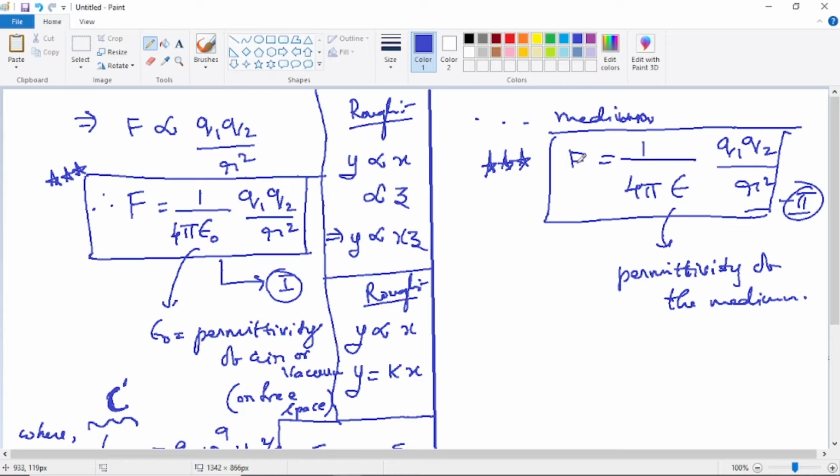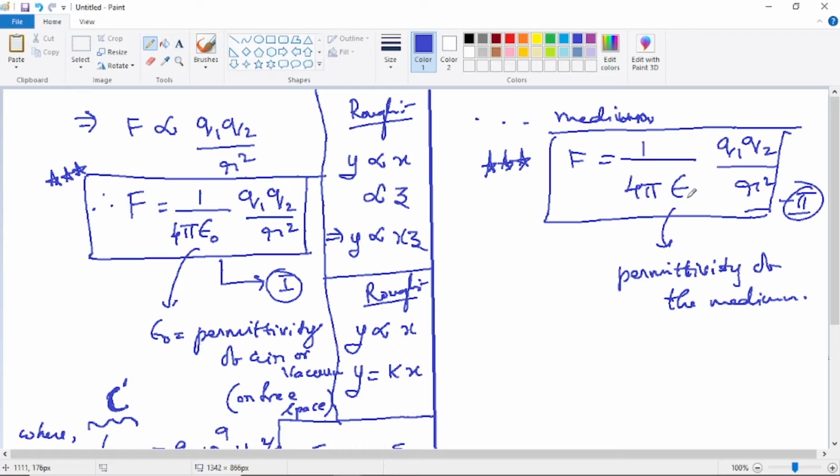So it permits very less force to act between the 2 point charges. So that way this epsilon is some property related to the medium which permits force to act between 2 point charges. That's why it has been simply called permittivity of the medium. So that way the name permittivity comes.